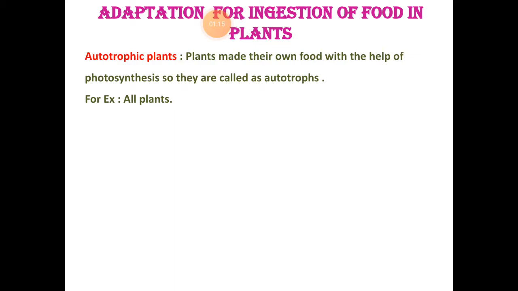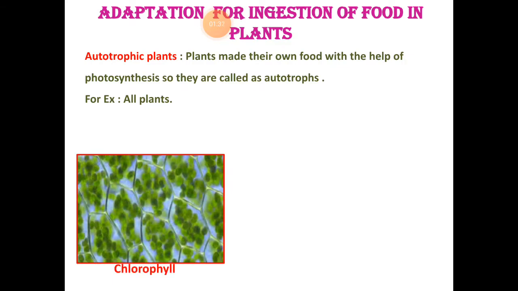Now, autotrophic plants make their own food with the help of photosynthesis, so they are called phototrophs. Most plants are examples of autotrophic plants. These plants can synthesize their own food with the help of sunlight, chlorophyll, water and other nutrients.